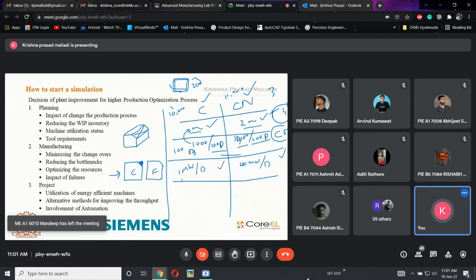I need to consider the cost of this power utilization also. Let us take an example of 1 lakh rupees for 1 megawatt. Here it would be 40 lakhs for the same.